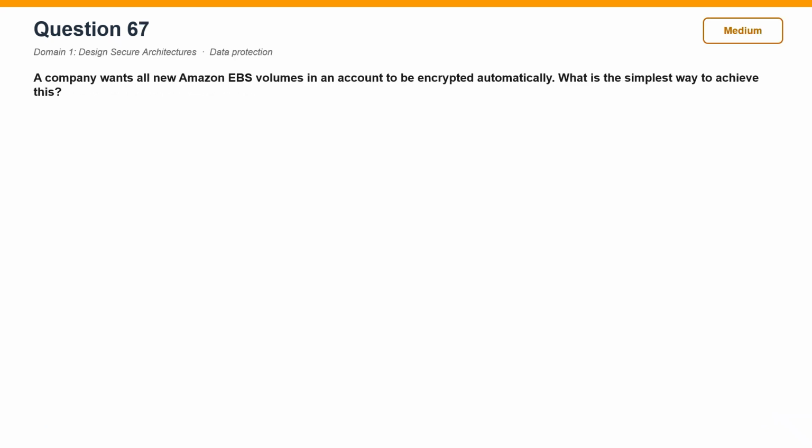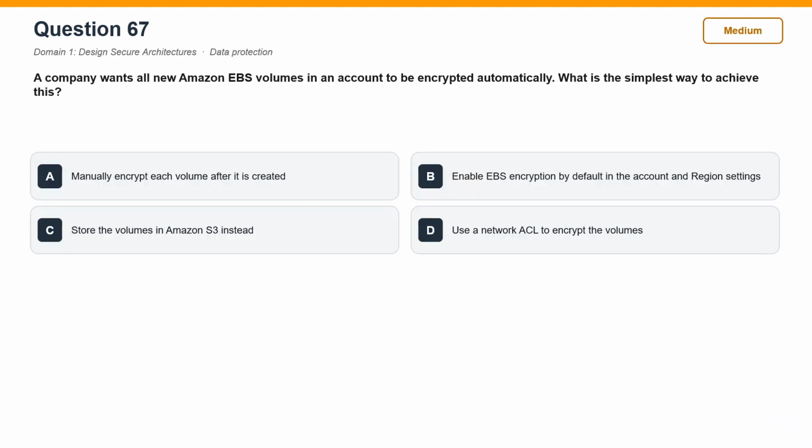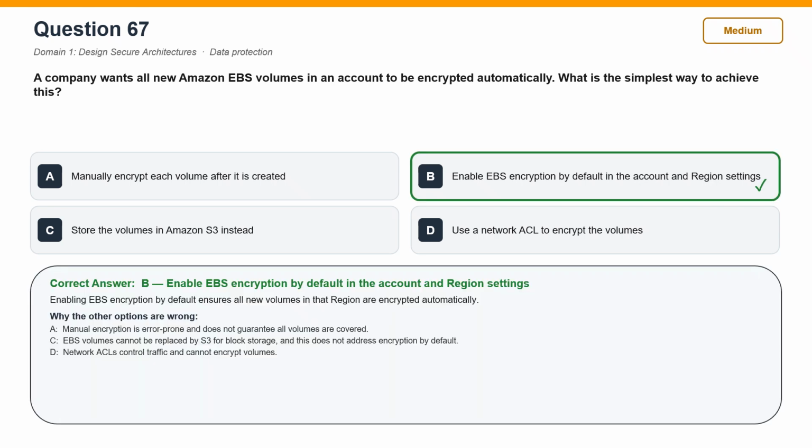Question 67. A company wants all new Amazon EBS volumes in an account to be encrypted automatically. What is the simplest way to achieve this? The correct answer is B. Enable EBS encryption by default in the account and region settings. Enabling EBS encryption by default ensures all new volumes in that region are encrypted automatically.